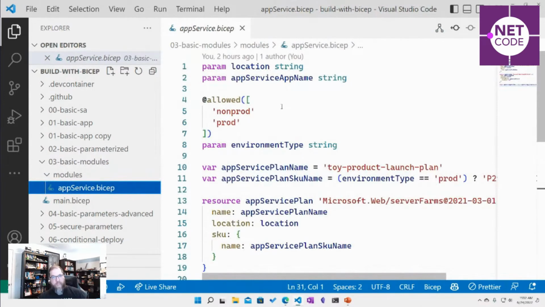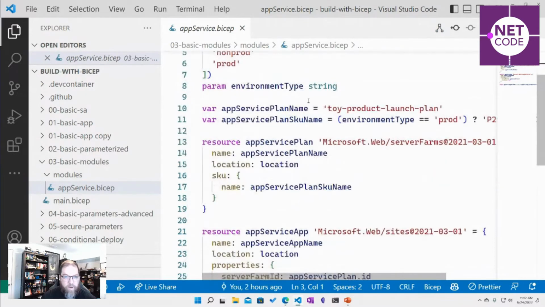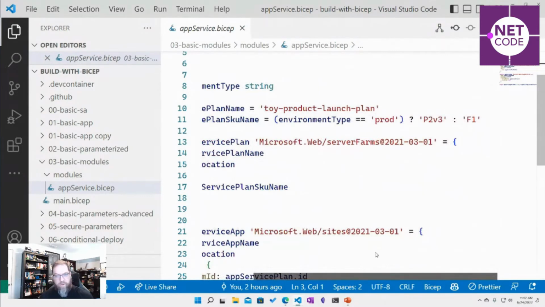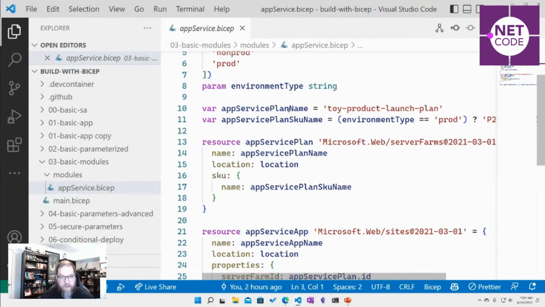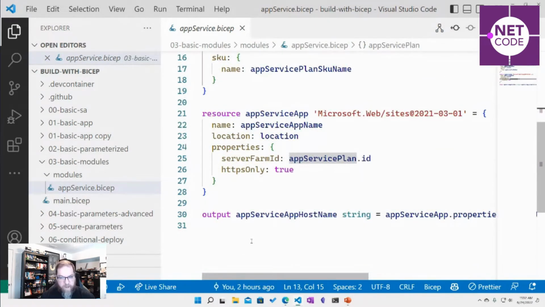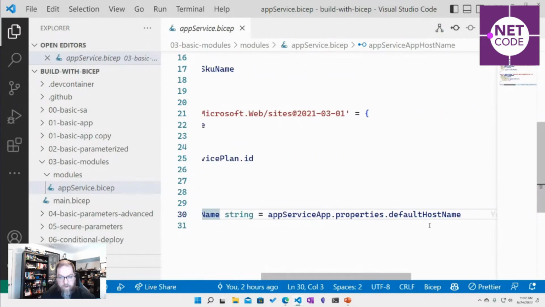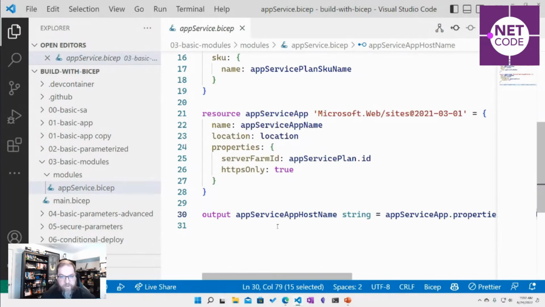So we've got app service, and this is a lot of the same stuff we saw before. We've got a location and a service name. We've got our prod environments, and we're using that to determine whether we're using the production size or the non-production size. So we've self-contained some of those dependencies around the app service, that the app service needs an app service plan, and all of that's kind of standardized. And we're outputting a service name. We're outputting the host name of that app service. So that's a property that once you spin up an app service, it has a URL. We're returning that from our module.